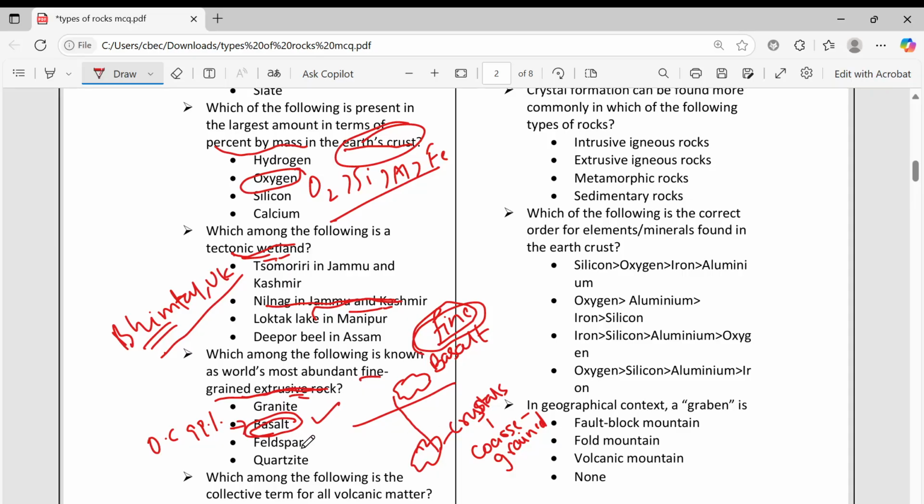Then feldspar, I told, is not a sedimentary rock. Granite is igneous rock, that is intrusive igneous rock, not extrusive at all. Then quartzite is a metamorphic rock, coming from sandstone. Sandstone is metamorphosed into quartzite.